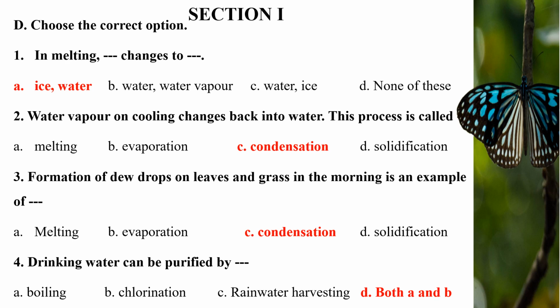Fourth, drinking water can be purified by dash. Options are A. Boiling, B. Chlorination, C. Rainwater harvesting, and D. Both A and B. Correct answer is both A and B. Drinking water can be purified by boiling and chlorination also.